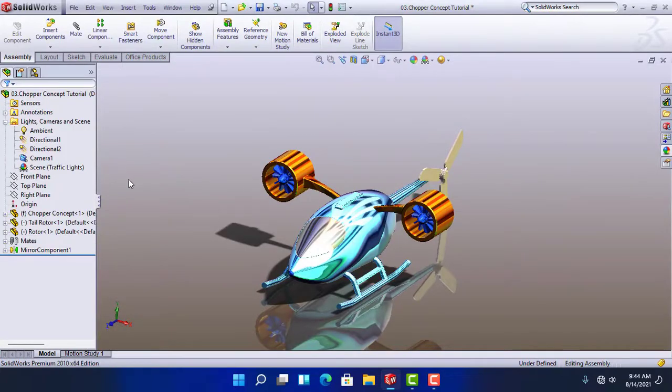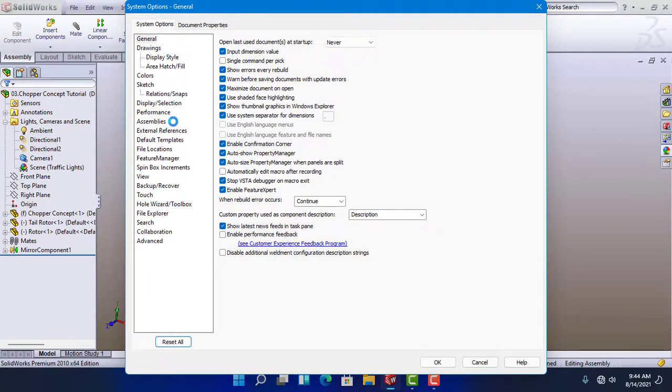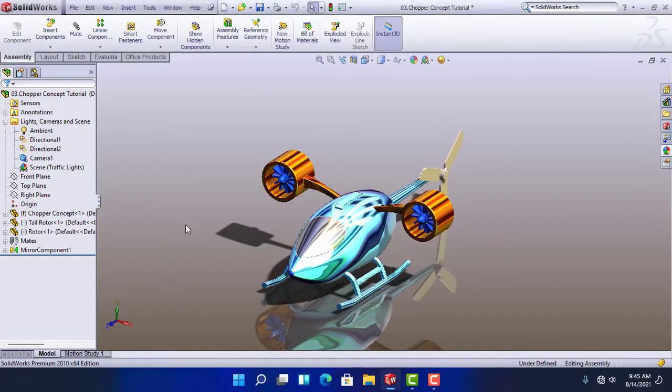Okay. If your Lights, Cameras and Scenes doesn't come up here, go to Options, and under Feature Manager there is Lights, Cameras and Scenes. It's automatic, you can make it show. Okay.